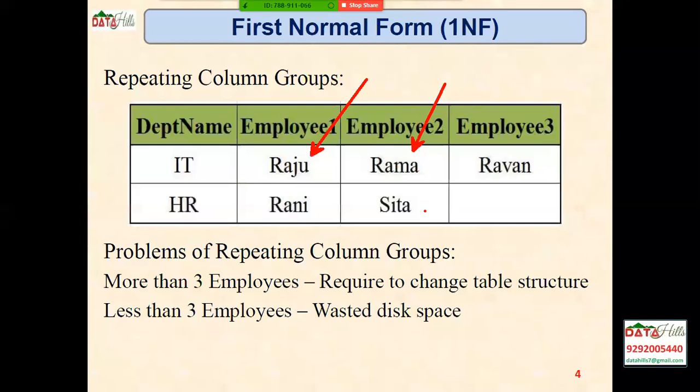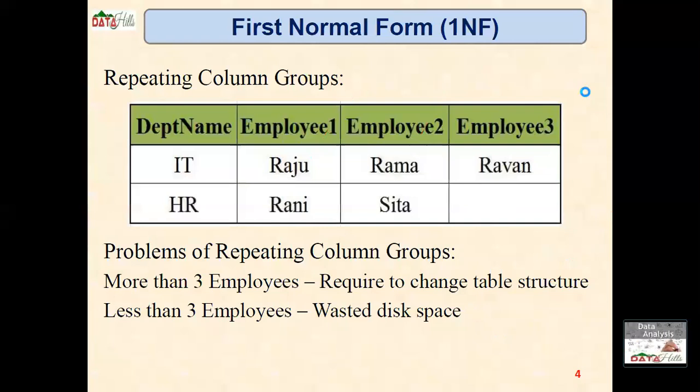What is the main disadvantage if the columns repeat? If more than 3 employees are required, we have to change the table structure. For example, if there are 1,000 employees, every time, 1,000 times we have to change the table structure. Getting my point? If there are less than 3 employees, memory is wasted. These are some of the drawbacks if you do not follow the second step.